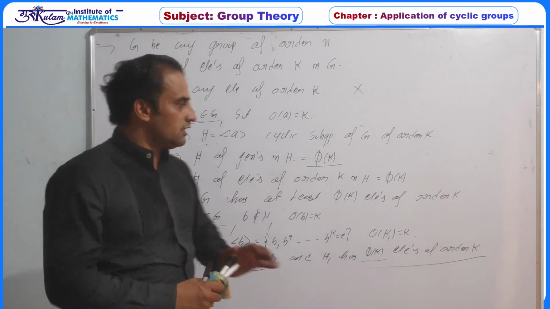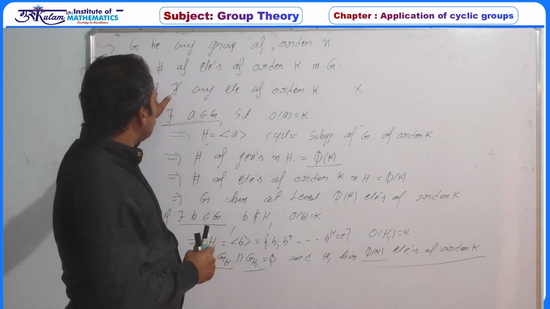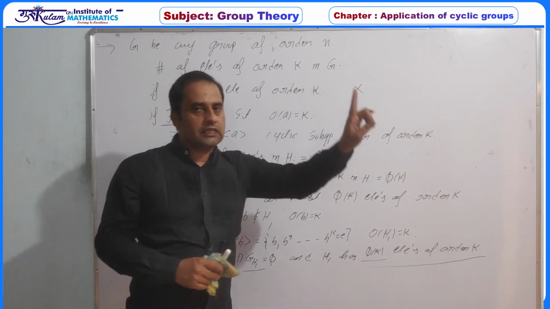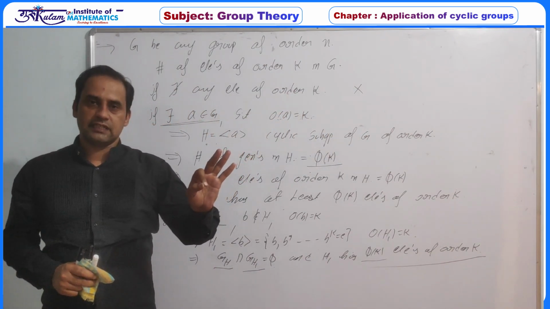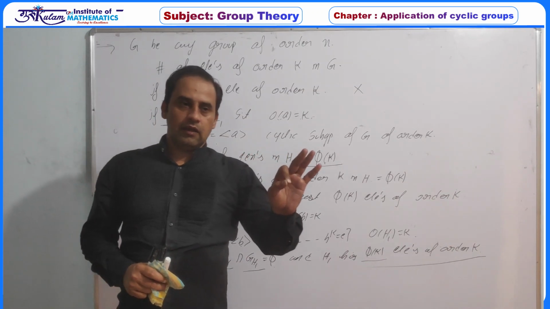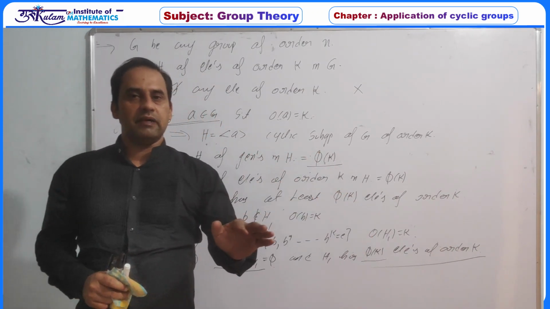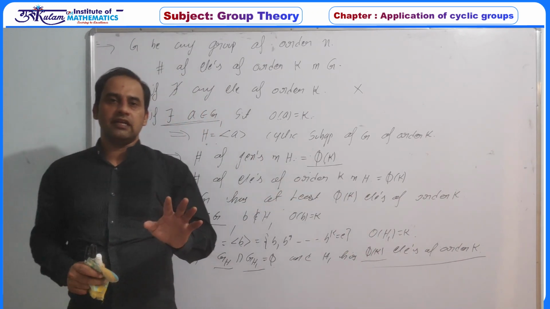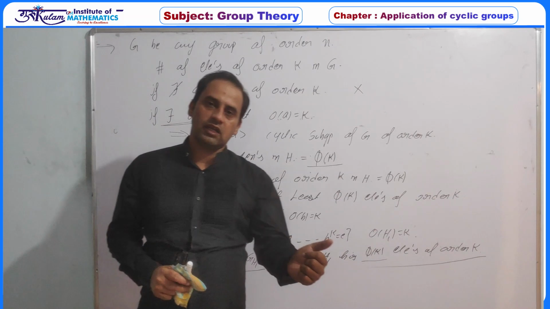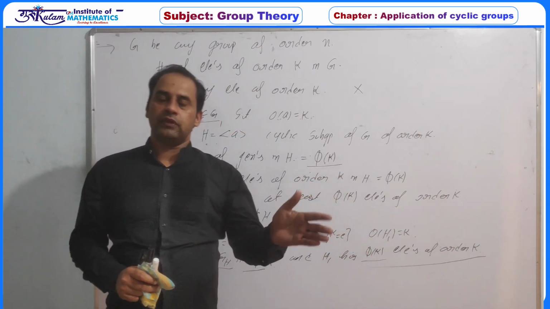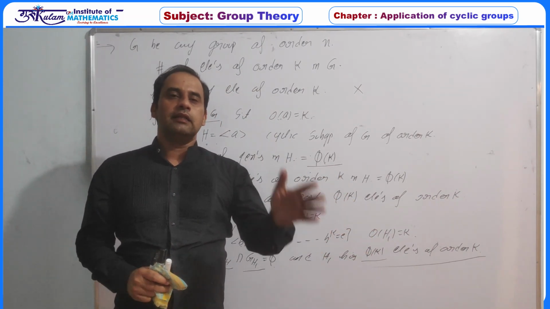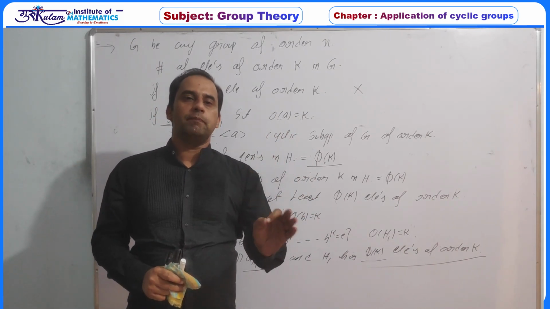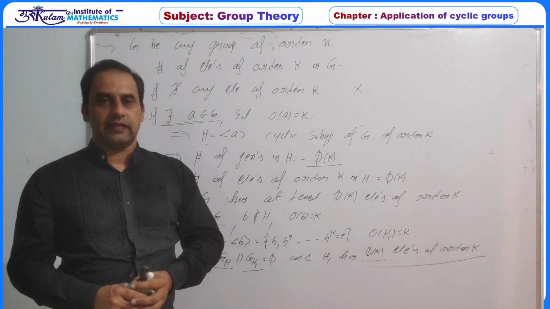So what is the conclusion? Either there does not exist any element of order k, that is 0. If at least one exists, then 5k must exist. If other than this 5k there is another element, then 2 into 5k exist. If other than this 2 into 5k there is another element of order k, then 3 into 5k. That is, in any group, the number of elements of order k must be a multiple of 5k.